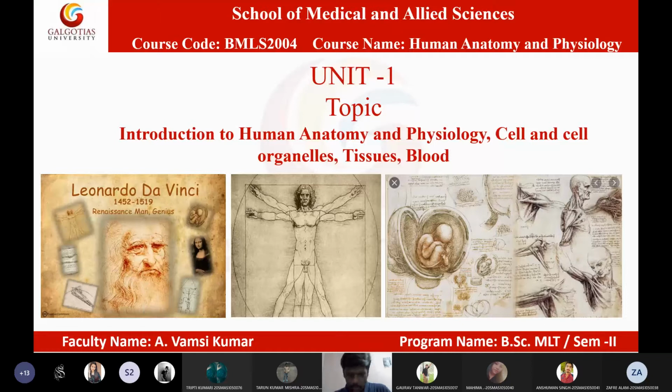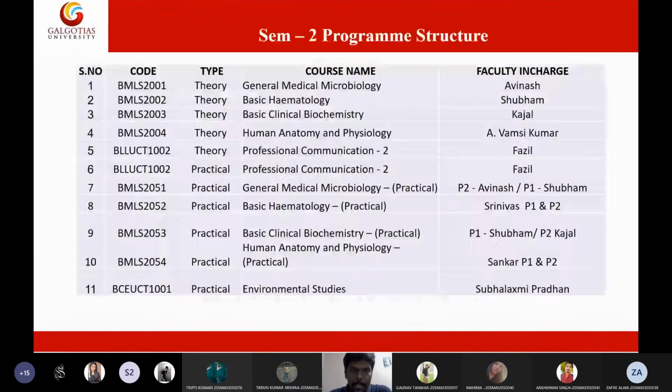So in today's lecture, I will most probably finish nervous tissue, and we will finish the cell division. So cell cycle and cell division. So here we have two types of cell division, mitosis and meiosis. So in today's lecture, we will finish types of nervous tissue and mitosis and meiosis. So the subject is human anatomy and physiology, and the subject code is BMLS 2004.